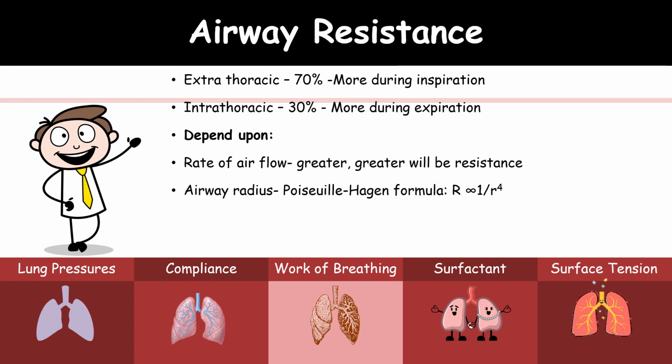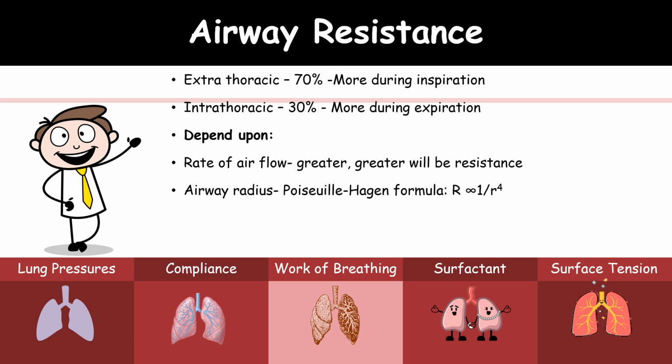So this is the Poiseuille-Hagen formula. It gives the relationship between the flow in a narrow tube, viscosity of the fluid, and radius of the tube.